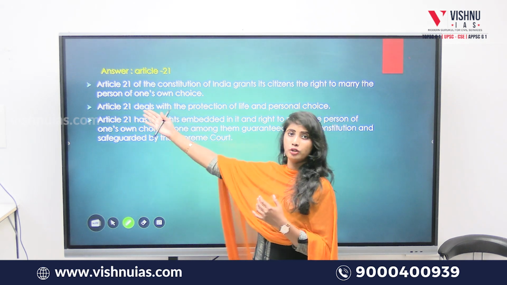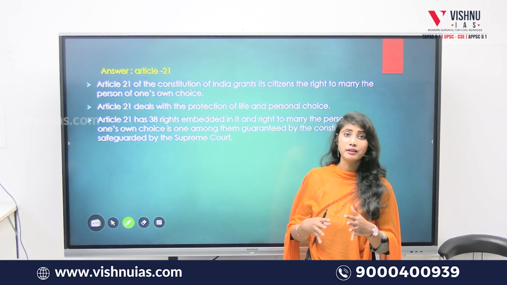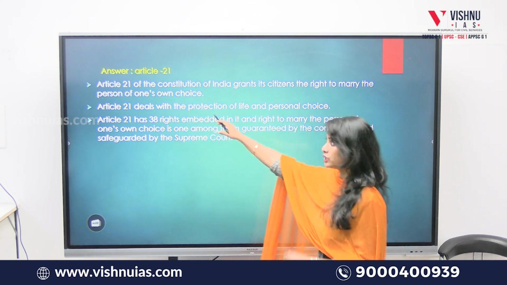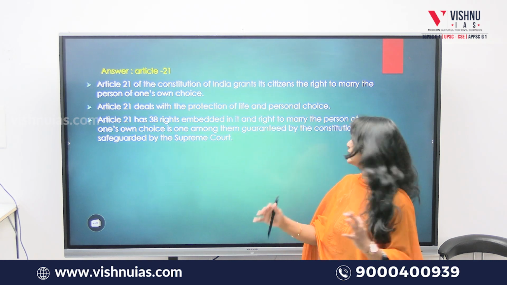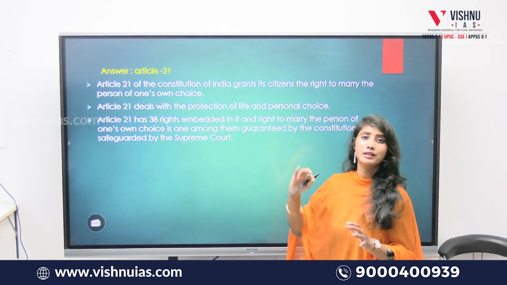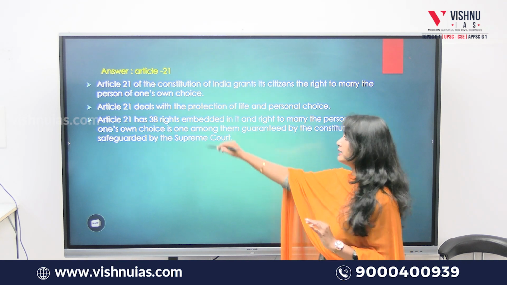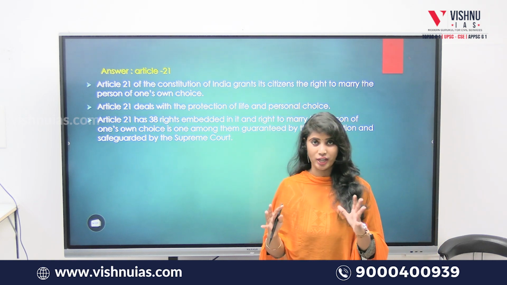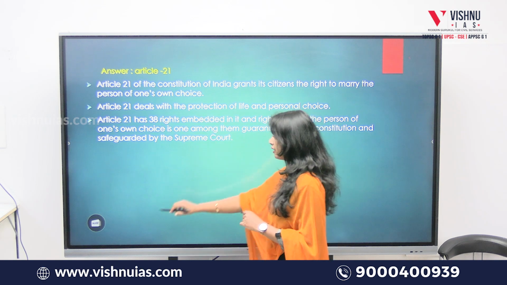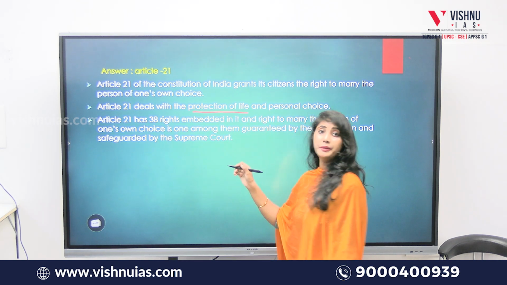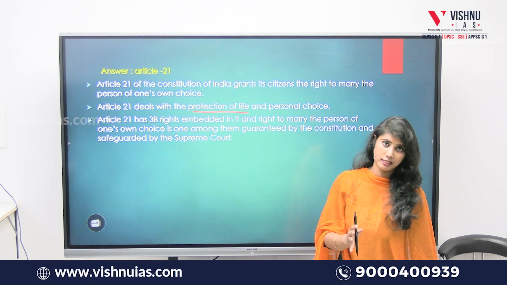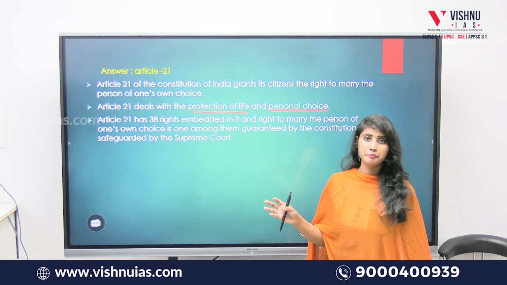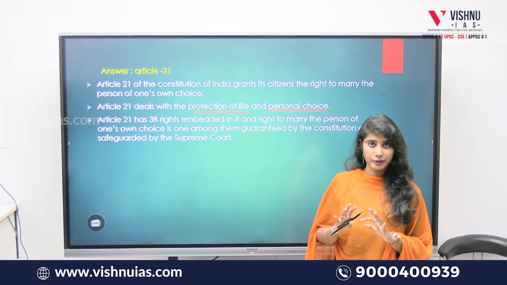In the previous class I have already explained Article 21 in a detailed manner, so here let's see a brief explanation. Article 21 of the Constitution of India grants its citizens the right to marry the person of one's own choice. It deals with the protection of life as well as personal choice. It protects the life of every citizen of India as well as their personal choices. These are guaranteed by the Constitution and safeguarded by the Supreme Court.